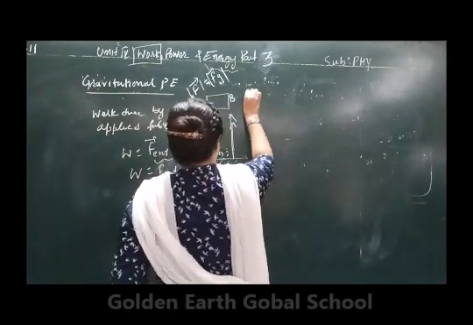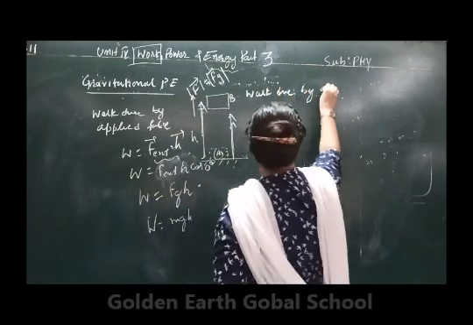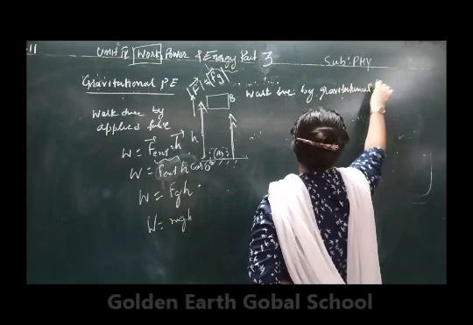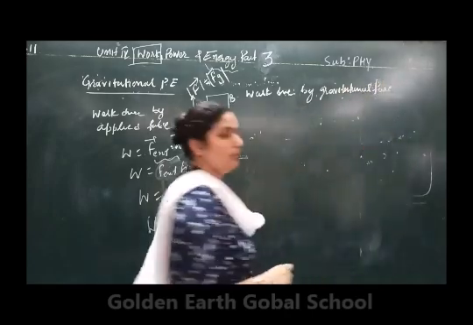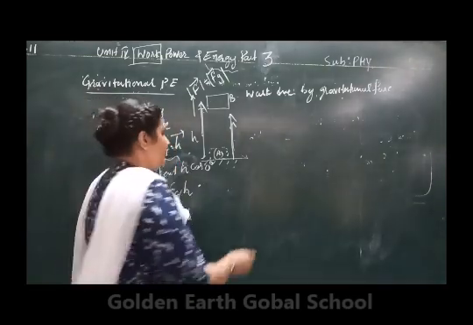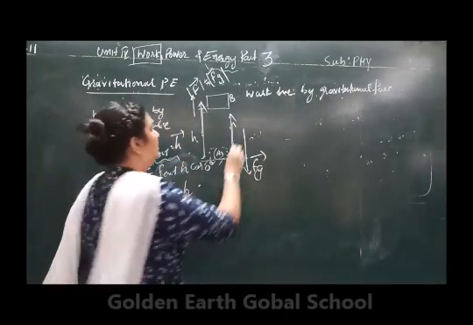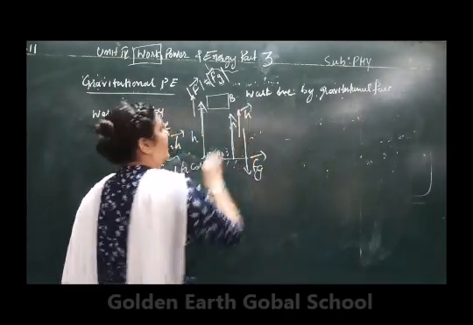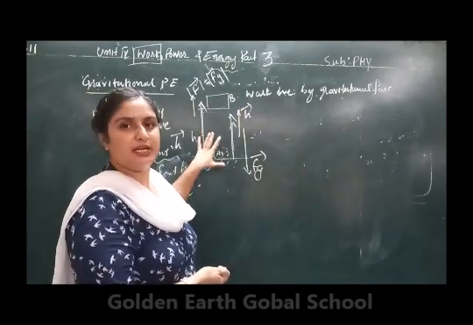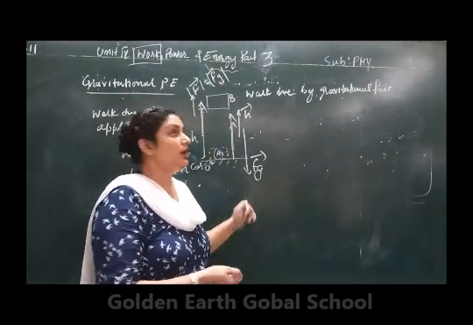Now we are going to calculate the work done by the gravitational force. The gravitational force is acting vertically downward and the displacement or the height h is increasing in the upward direction, or the displacement h that this object has covered is vertically upward, and the gravitational force is acting vertically downward.